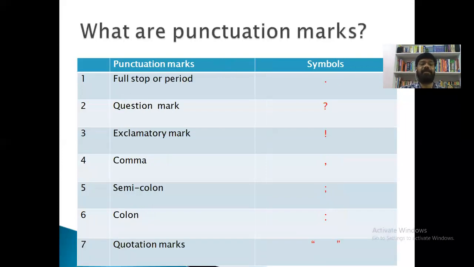Let us see once again. The first one is the full stop, also called a period, and this is its symbol. Question mark, this is the symbol. Exclamatory mark, and this is the symbol. Comma, and this is the symbol. Semicolon, and here is the symbol. Colon, represented with this one. Quotation marks, and here are the quotation marks, right?